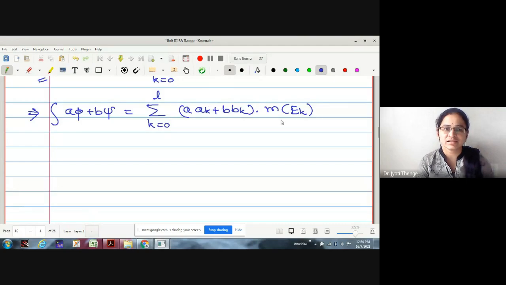Now look at the right side. What we wanted to prove is that this equals a integration phi plus b integration psi. To do this, what should I do actually? I'll just separate the sum.